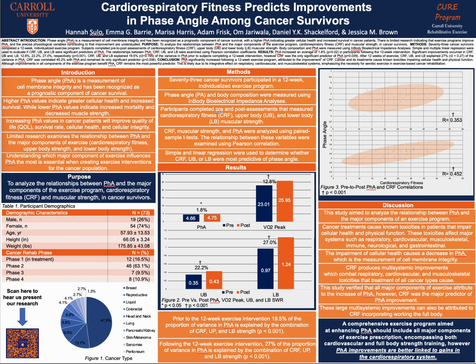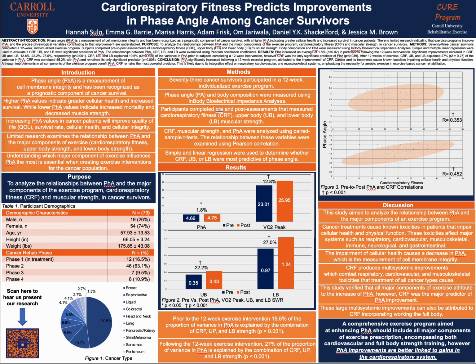Our poster focuses on the relationship between cardiorespiratory fitness and phase angle in cancer survivors. To start, phase angle is a measure of cell membrane integrity and is used as a prognostic component of cancer survival. Low phase angle values are linked to increased mortality and decreased muscle strength. High phase angle values are linked to increased cell health and survival. Improving phase angle among cancer survivors improves quality of life, survival rates, cell health, and integrity.